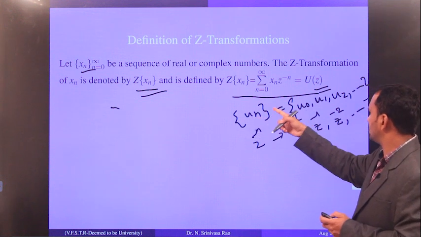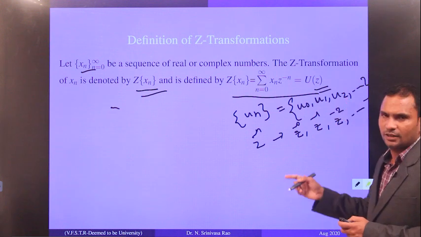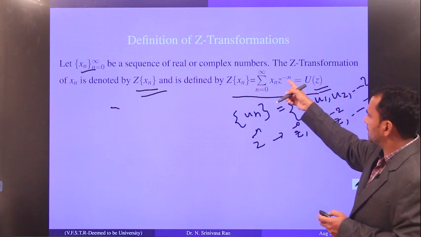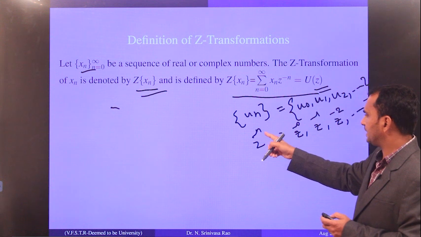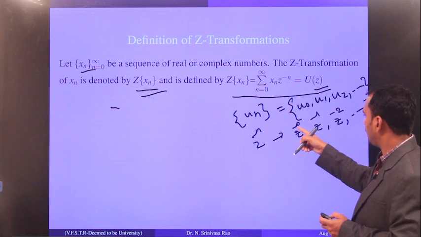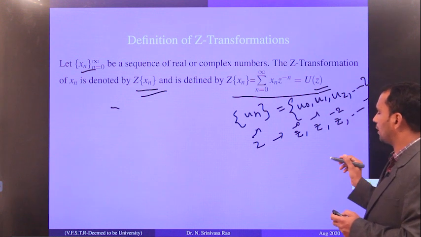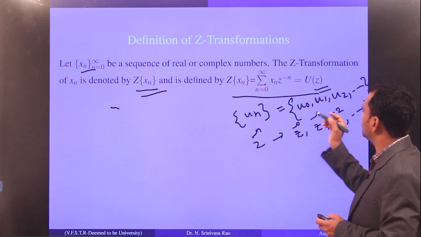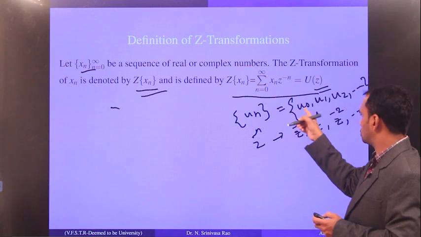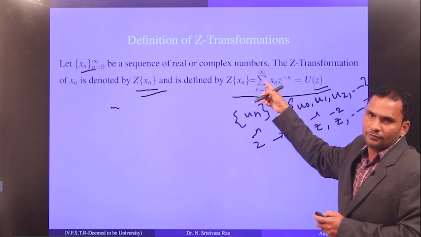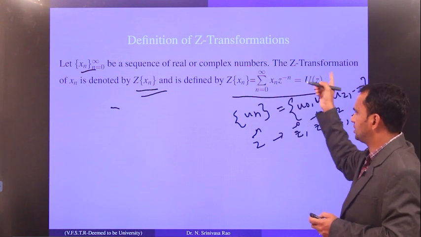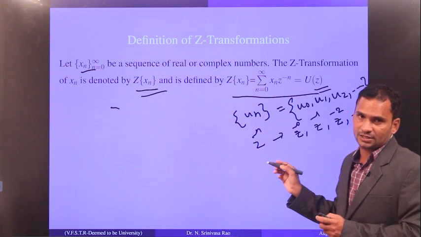So this is the sequence un when n runs from 0 to infinity. When you take Z to the power minus n, as n runs you get Z to the power minus 0, Z to the power minus 1, Z to the power minus 2 and so on. Finally, you just multiply those two and add them all. This gives the Z transform of the given sequence un.